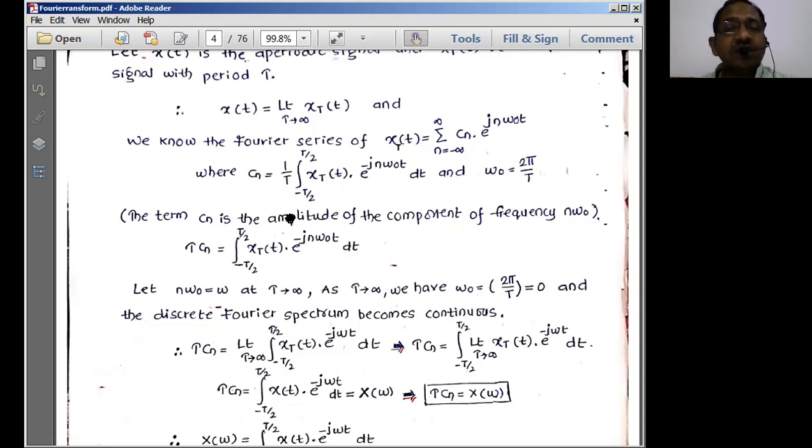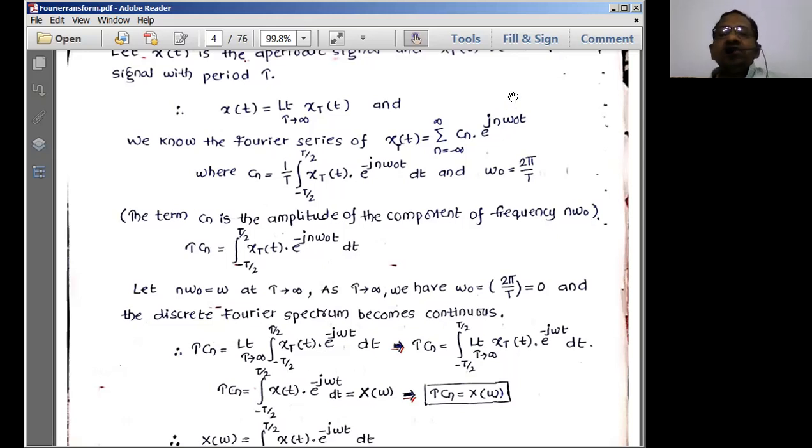Now we simply start with this particular representation. For the exponential Fourier series, what is the representation? x of t. What is the meaning of this capital T in the suffix? It tells that it is a periodic signal. So x of t is periodic because it is suffixed by capital T, equal to sigma of Cn into e power j n omega naught t.